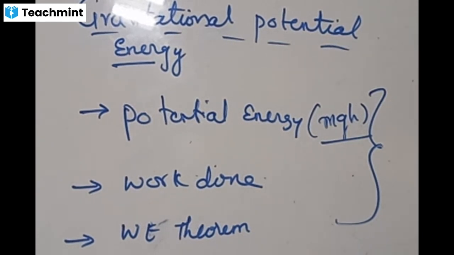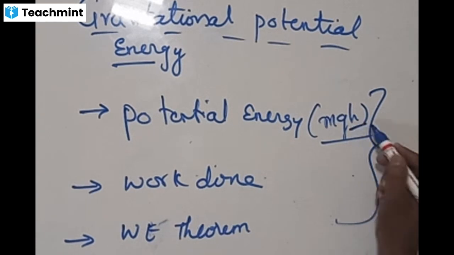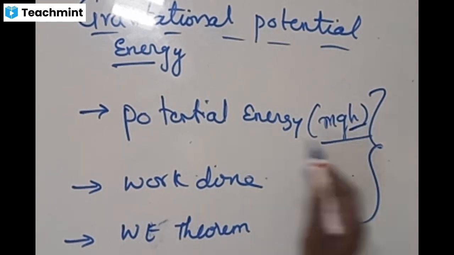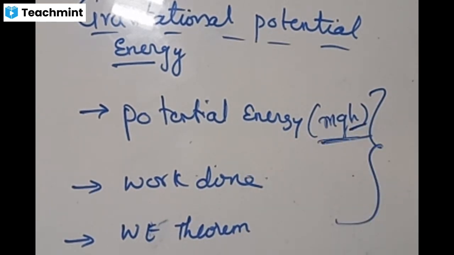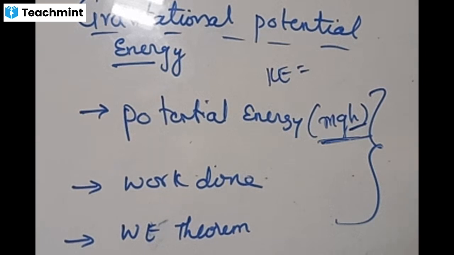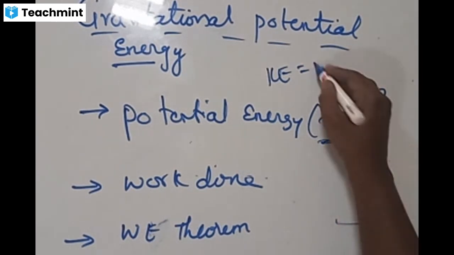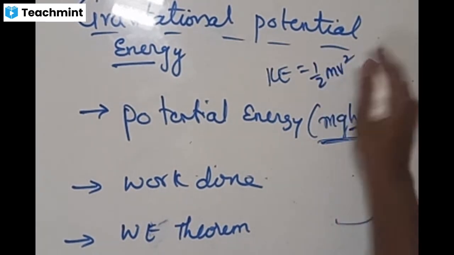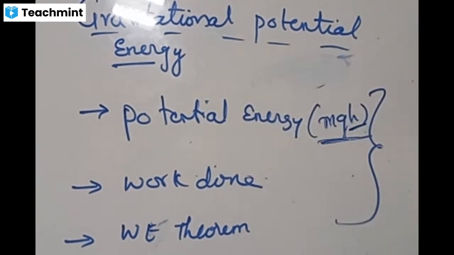Potential energy is the amount of energy possessed by a body by virtue of its position. Usually in terms of height we take, depending upon the height where it is present, that energy is given by mgh. Whereas there is one more form of energy called kinetic energy, which is possessed by a body by virtue of its motion. If a body has velocity, if a body is in motion, that kinetic energy is given by half mv². Now we are not bothered about this.